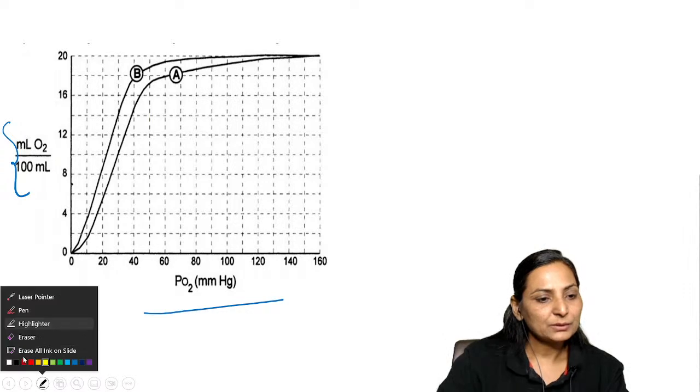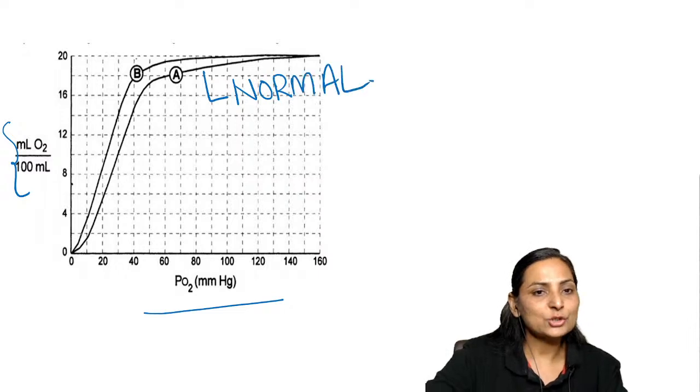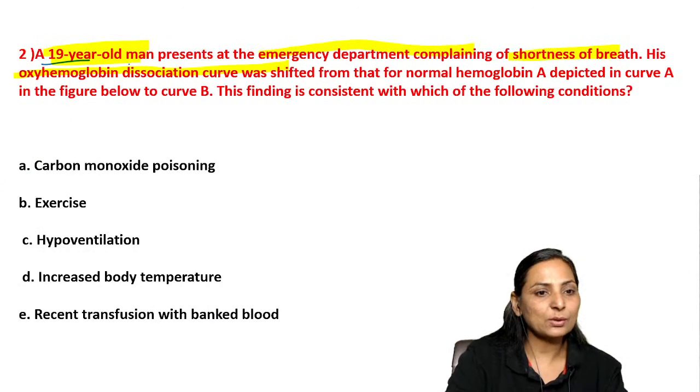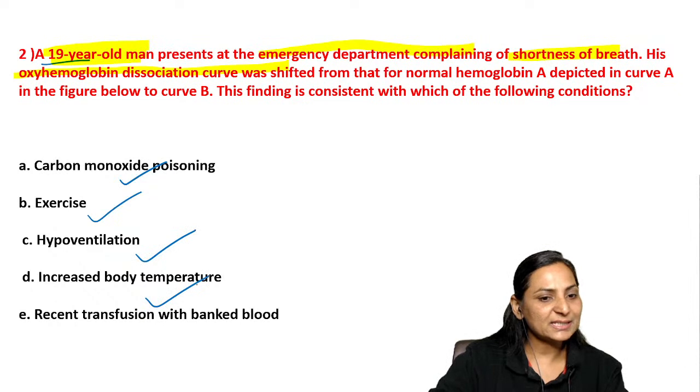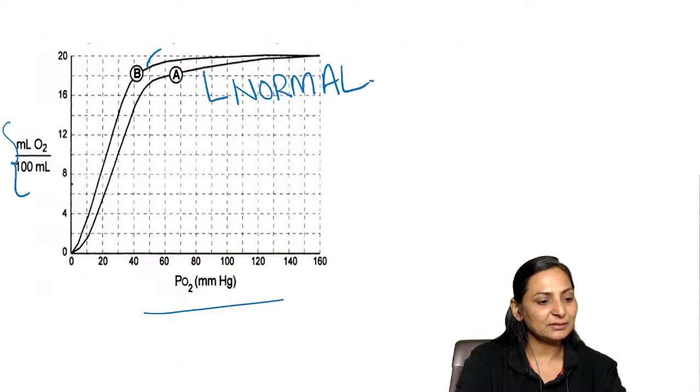ठीक है, जो ये वाला है ये नॉर्मल है, A is normal, एंड जो पेशेंट है उसका कर्व यहां शिफ्ट हो चुका है B को, the curve is shifted to B. What is the cause? Carbon monoxide poisoning, exercise, hypoventilation, increased body temperature, or a recent blood transfusion with stored blood. Yes, क्या आंसर होगा इसका? A B C D E.